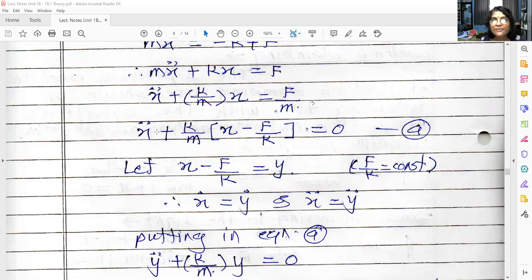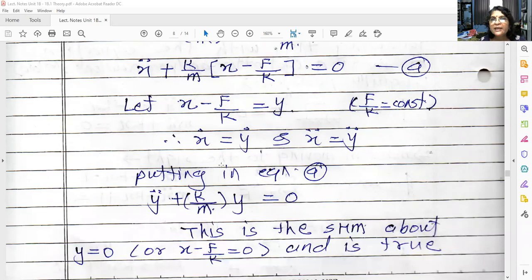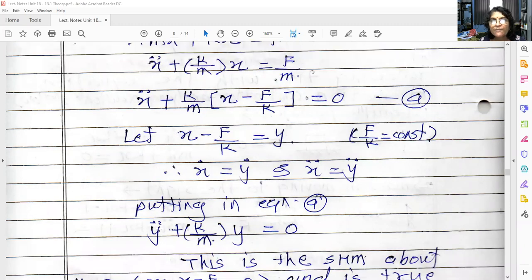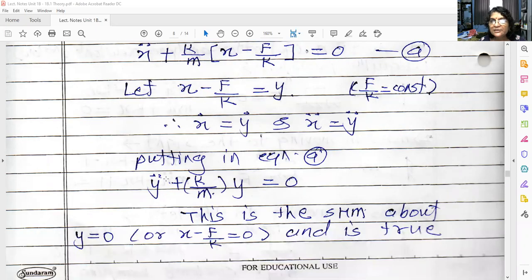So now write down this equation in terms of y. Write x double dot is equal to y double dot, and replace x minus F upon k by y. So y double dot plus k upon m as it is, and x minus F upon k is y, is equal to 0. Now see, is this equation familiar to you?